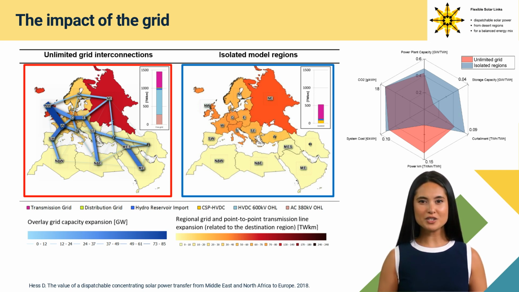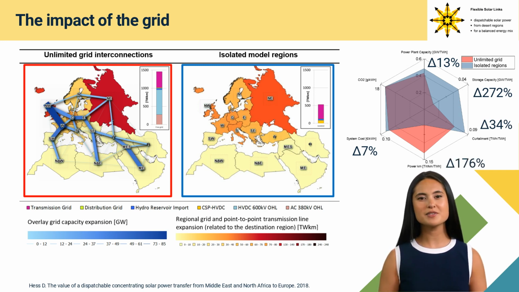Having a look at the evaluation criteria in the spider diagram, it is remarkable that the two scenarios do not distinguish much in system cost but in almost every other criterion. The use of the overlay grid is about 7% more cost efficient. Compared to the scenario isolated regions, the scenario unlimited grid reduces power plant capacity to about 13%, storage capacity to about 272%, and curtailment to about 34%. However, it causes a significant increase of power kilometer with about 176%.